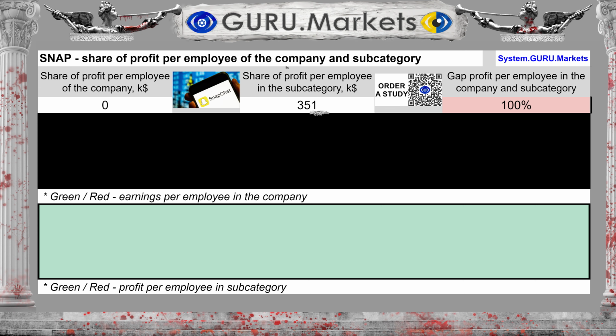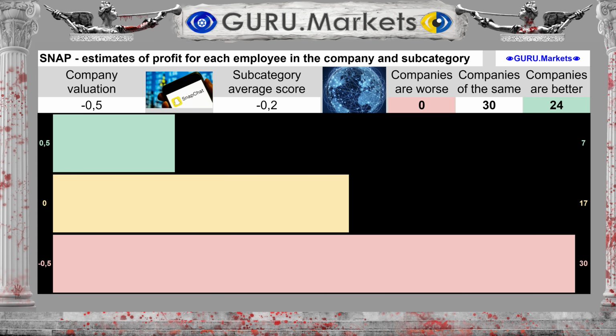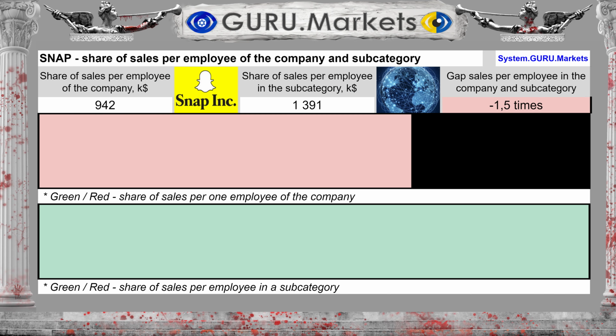The amount of profit for each employee of the company is $0, with an average in the subcategory of $351,000. The difference between the subcategory average and the company's performance is 100%. Estimation of profit per employee in comparison with the indicators of companies in the subcategory: tolerable, -0.5 points.